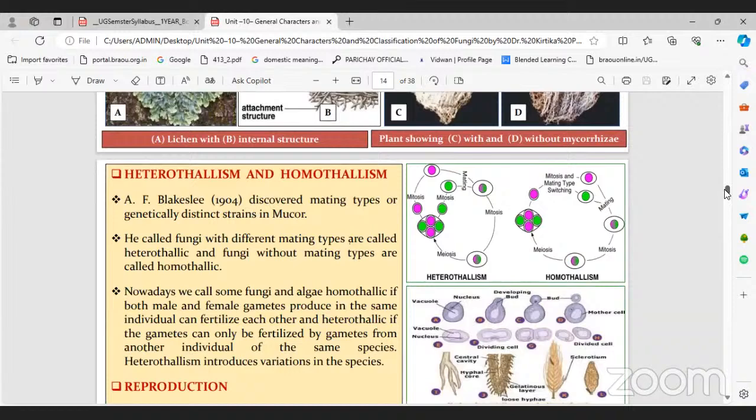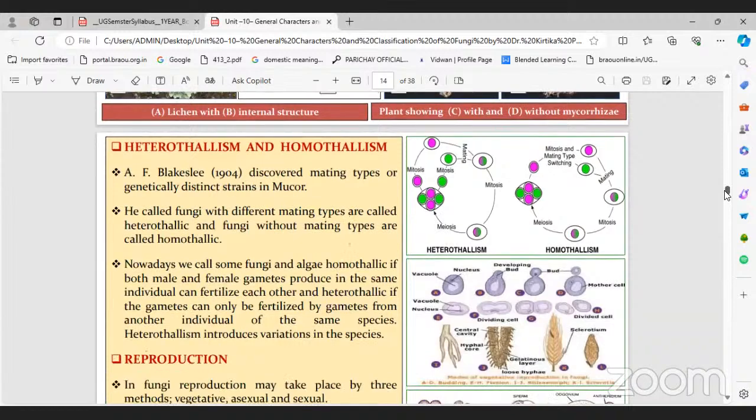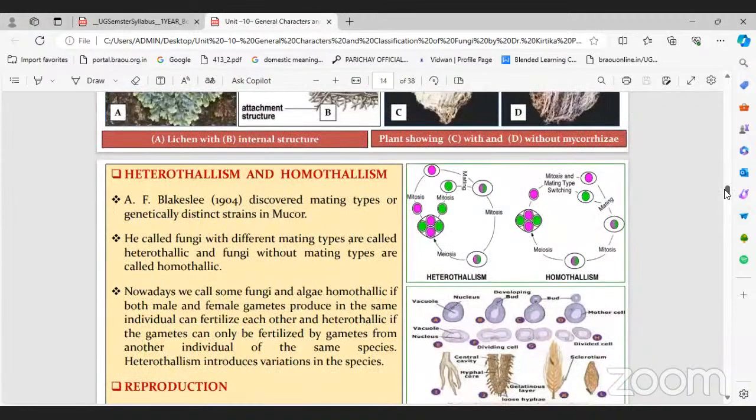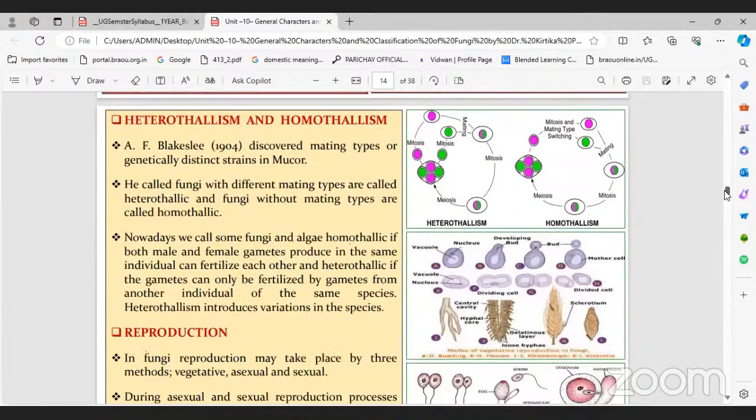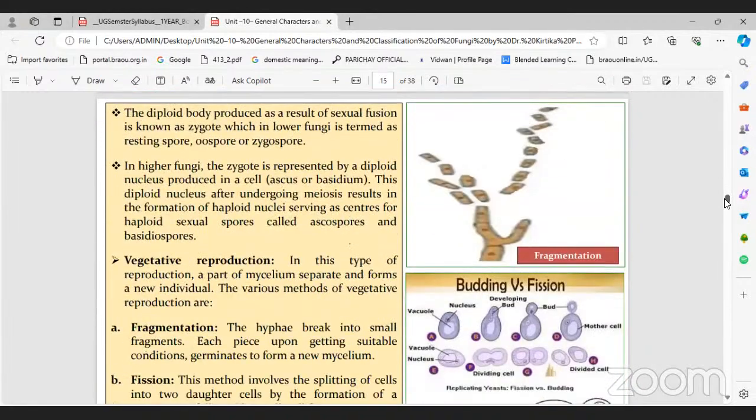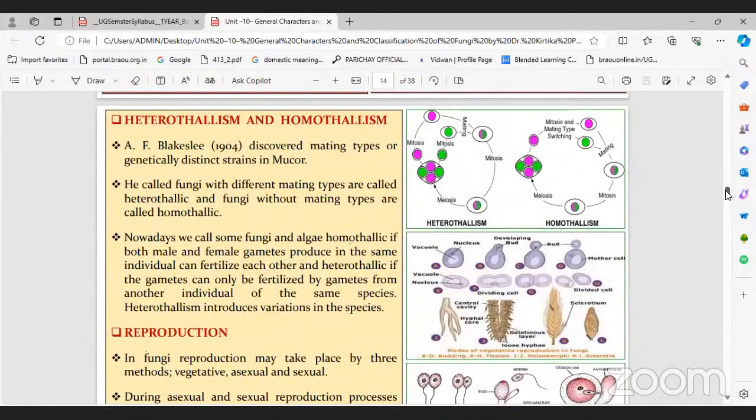Heterothallism and homothallism, we will discuss later; let me complete reproduction first. So, simple here: heterothallism, homothallism. Blakeslee discovered the mating types of genetically distinct strains in Mucor.